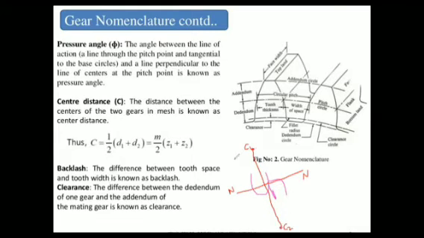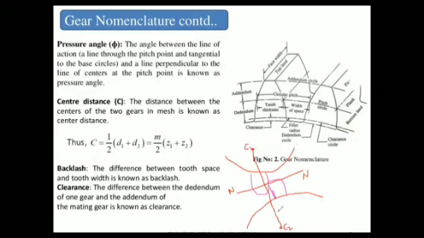Now if this is the first gear and the second gear is here, right? And both teeth are in mesh. So the common normal is NN. The line of center axis is C1 to C2, right?